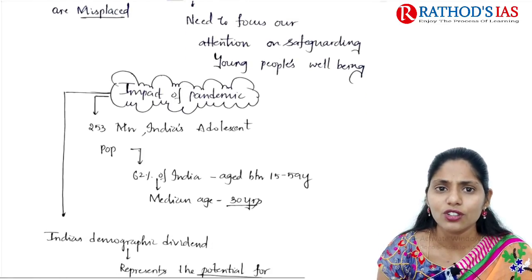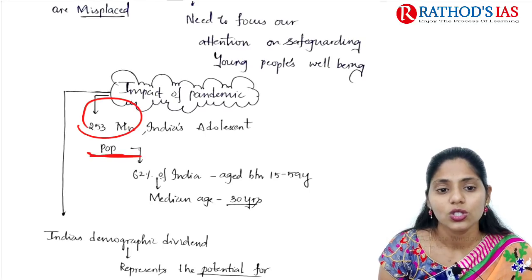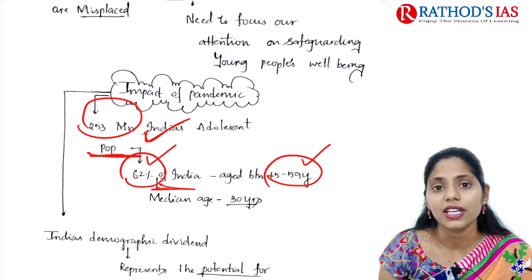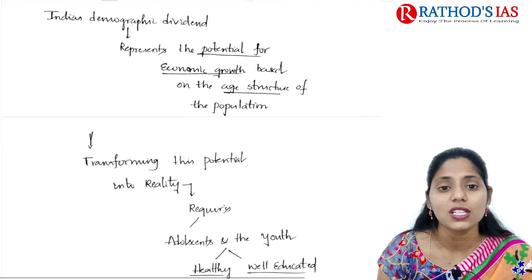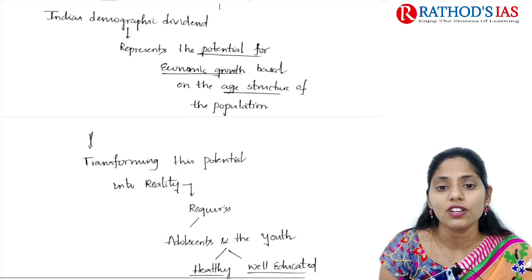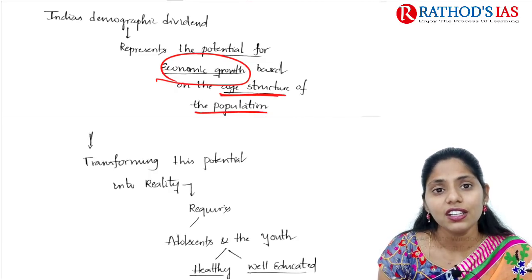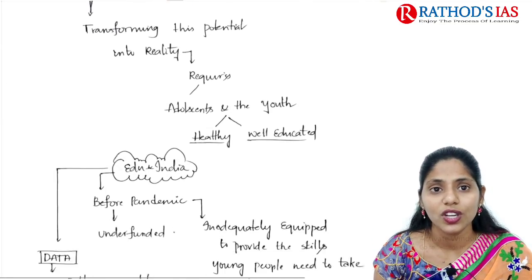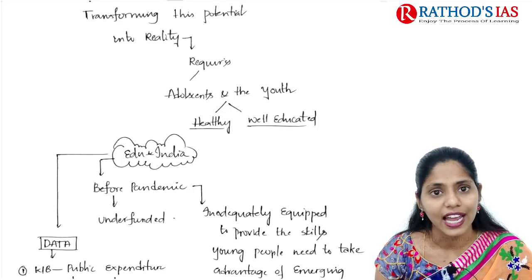Talking about the impact of the pandemic, 253 million Indians in the adolescent population are mainly affected by this pandemic. About 62% of India is aged between 15 and 59 years, and they come under this demographic dividend, and the median age is 30 years. India's demographic dividend represents the potential for economic growth based on the age structure of the population. To transform this potential into reality, we need to focus on healthy and well-educated adolescents and youth.